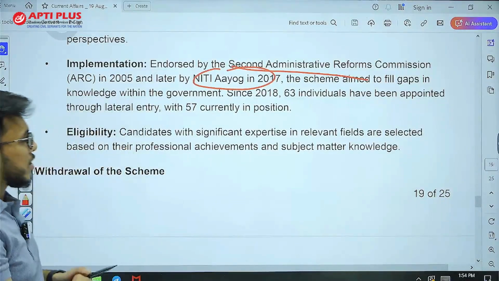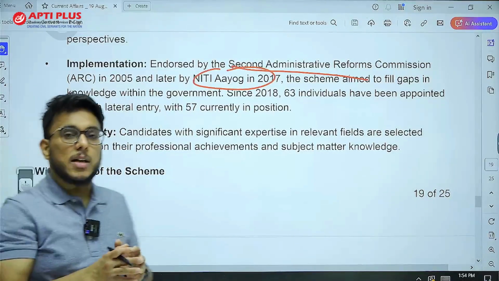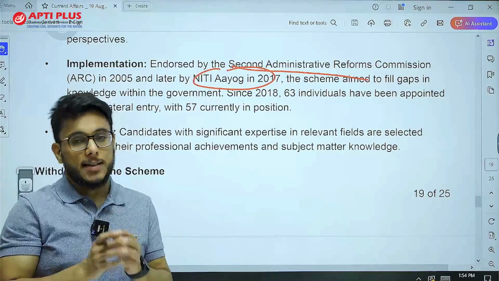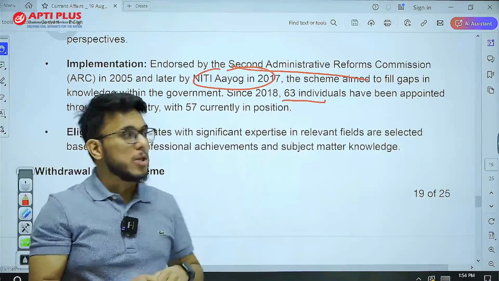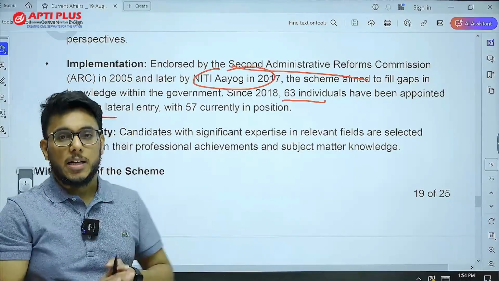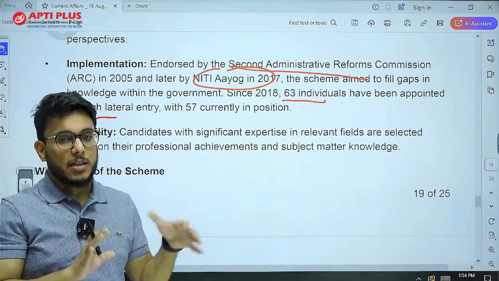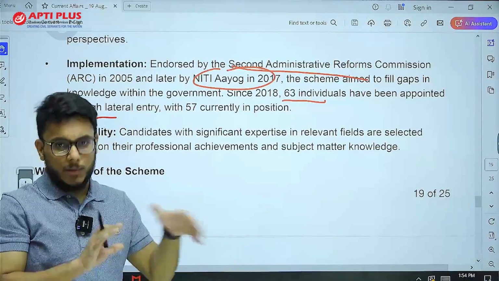Since 2018, the government has been actively using the lateral entry route, and 63 individuals have been appointed through it. 57 are working right now.